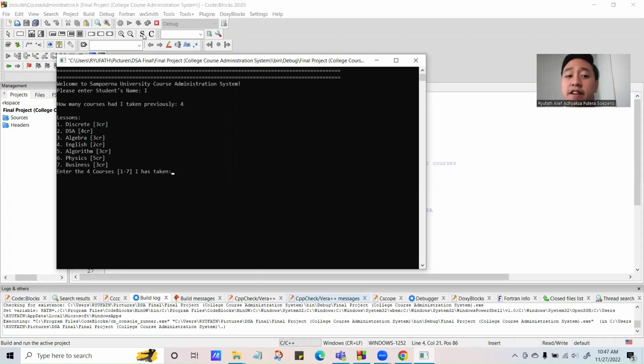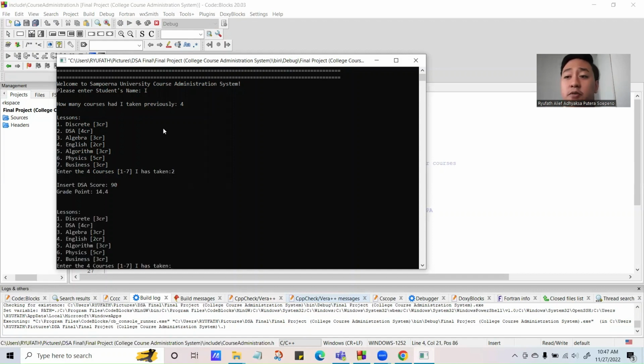After we've answered that part, it will print out the list of lessons provided in the previous semester for the student, the list of courses, and the number of credits for each course. So let us begin inputting the courses. Let's say one of the courses the student has taken before is, as the name suggests, Data Structures and Algorithms, or DSA. After we input the course, it will ask for the score for that course. Let's say the student got a 90.